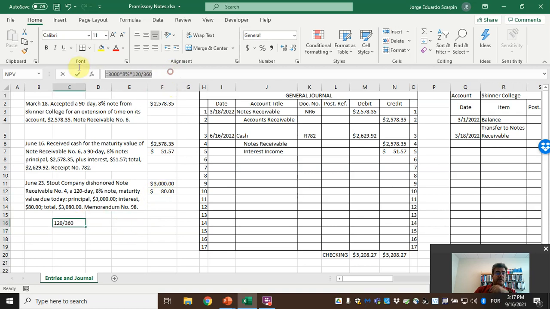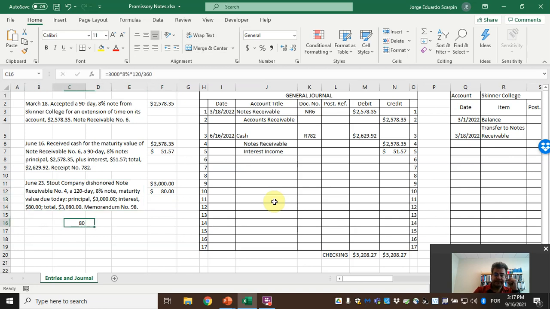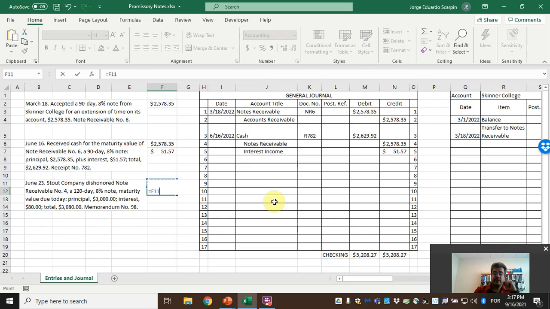So, I will copy and paste the formula here, and instead of the 3,000, the cell here, 3,000. So, let's do it again. 3,000 times 8% times 120 divided by 360. $80.